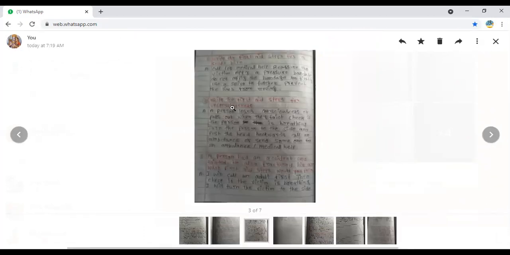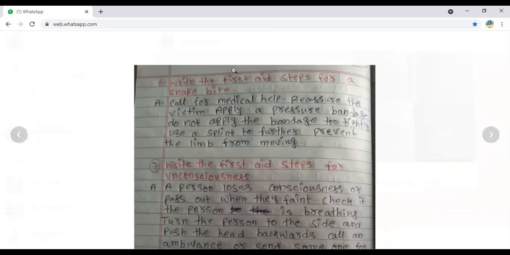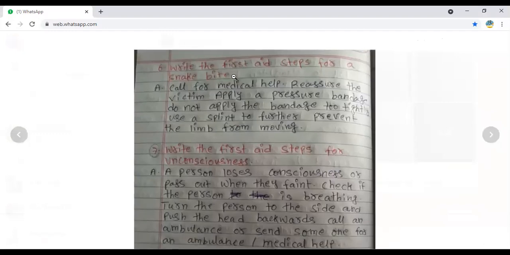Next question. Here you can see: write the first aid steps for a snake bite. What are the first aid steps we are going to take for a snake bite? Call for medical help, because you are small children and you don't know how to treat a snake bite. So you should call a person for medical help. Reassure the victim, apply a pressure bandage. Do not apply the bandage too tightly. Use a splint to further prevent the limb from moving.